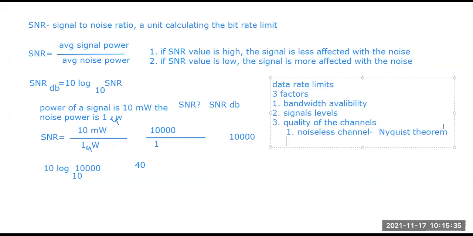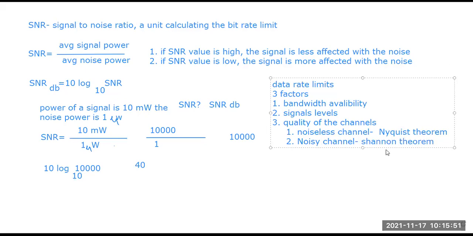And coming to the second part, for a noisy channel, there is another formula that helps us calculate the data rate limit, known as the Shannon theorem.